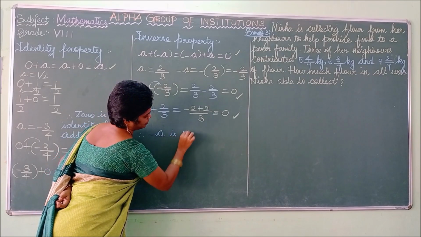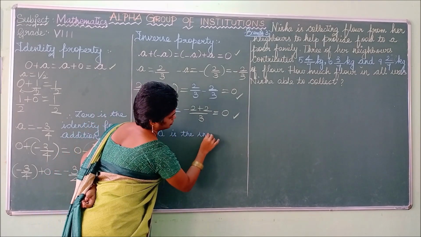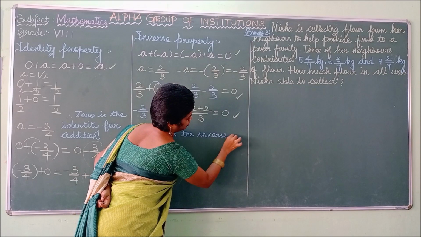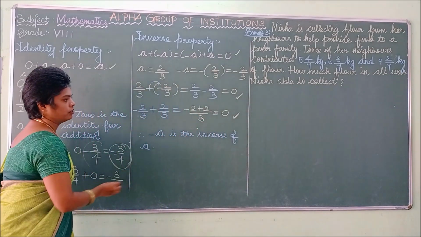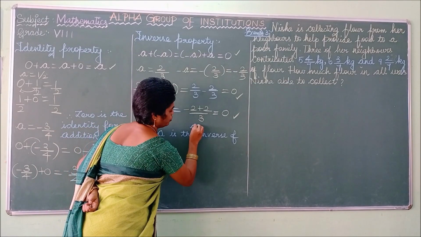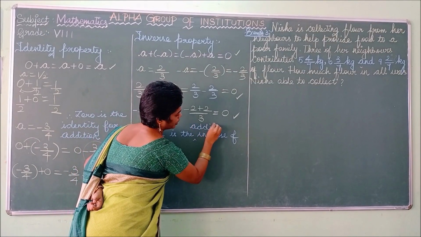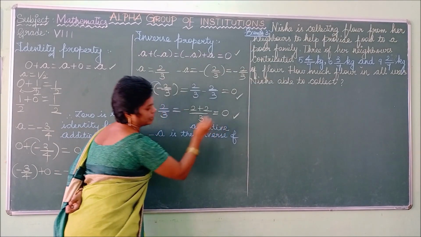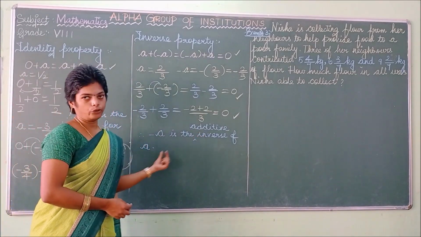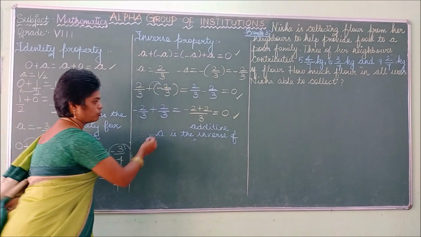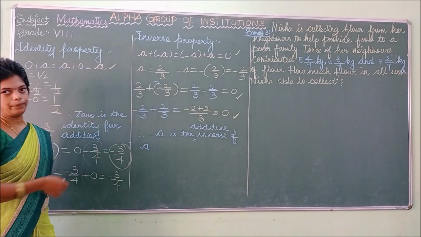Here minus a is the inverse of a. So you can also write additive inverse, because we are seeing only the addition process. So you can write that one. Minus a is the additive inverse of positive a. So for that we checked with the examples.